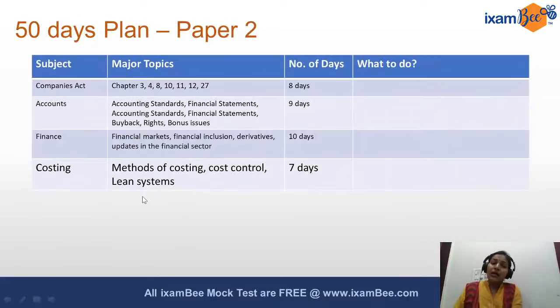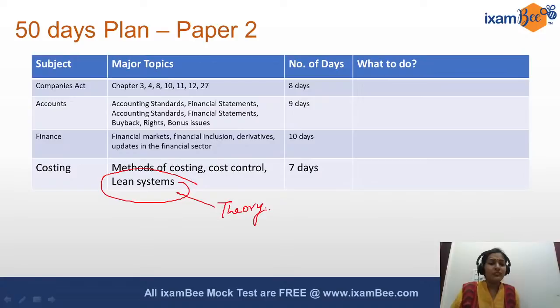Coming to costing, costing is again very easy and scoring. Now some people from a non-finance background will start questioning, how is it easy, ma'am? There are such fat books for costing, for budgeting, and separate books for standard variance. Why I'm saying it is easy is that the major part they have covered in most detail is lean systems. Now this is pure theory. And if you are from a non-finance background, you will understand it even more quickly.